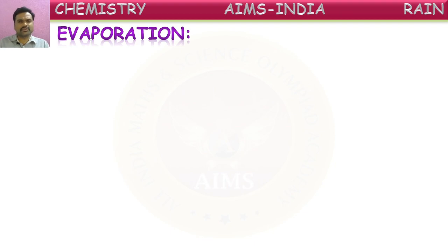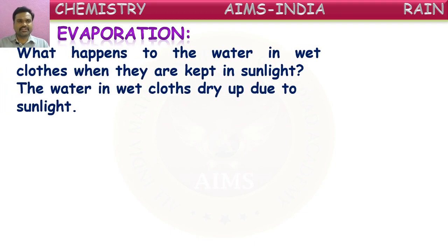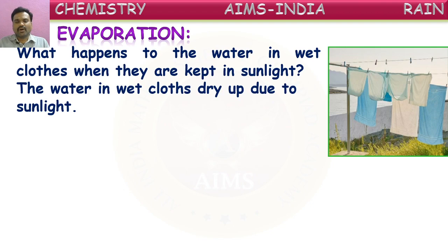I think you heard this word, evaporation. Let us see what it is. What happens to the water in wet clothes when they are kept in sunlight? Often we will be watching these washing clothes and keeping them on the ropes by hanging them. Why do they hang those? To make them dry. How is this happening? The water in the wet clothes dries up due to sunlight. So the water present in the wet clothes will be taken out by the sunlight.